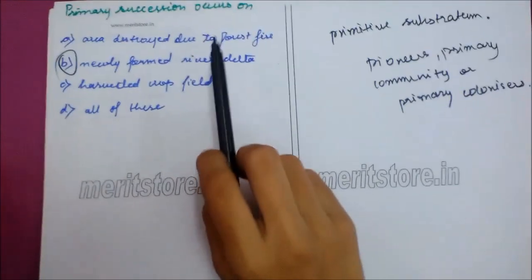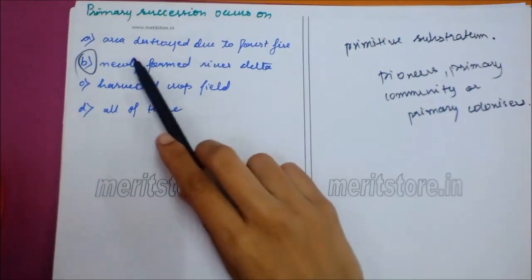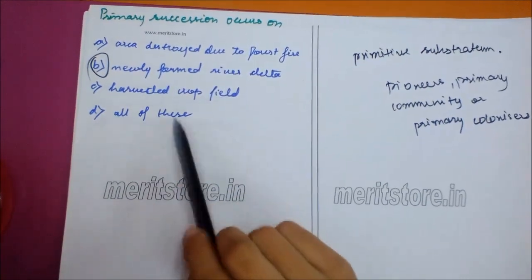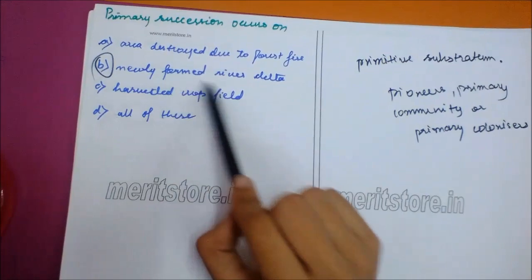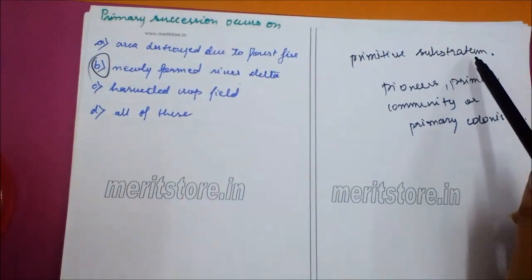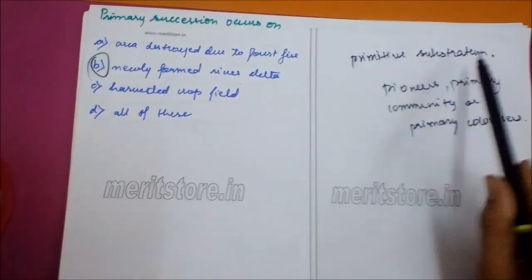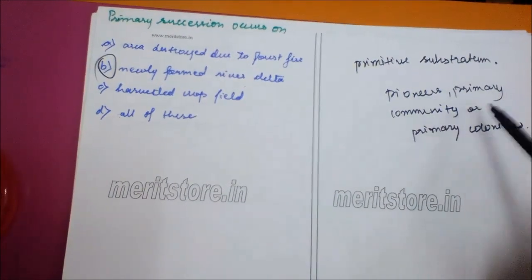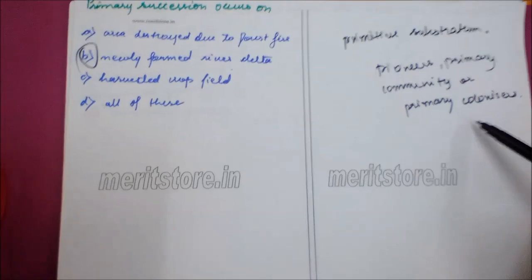Primary succession occurs on area destroyed due to forest fire, newly formed river delta, harvested crop field, all of them. The correct option is B, newly formed river delta. Primary succession starts from the primitive substratum. They are known as the primary pioneers, the primary colonizers.